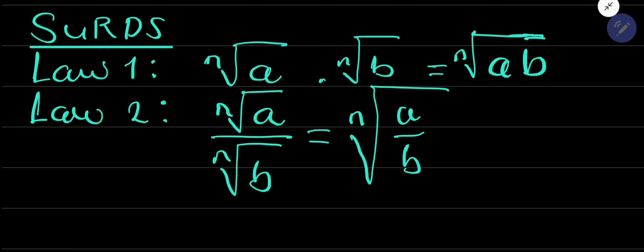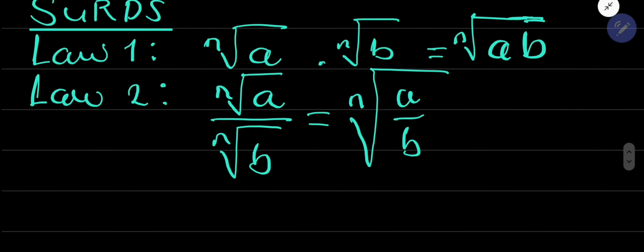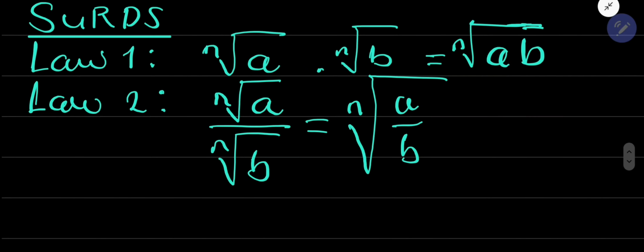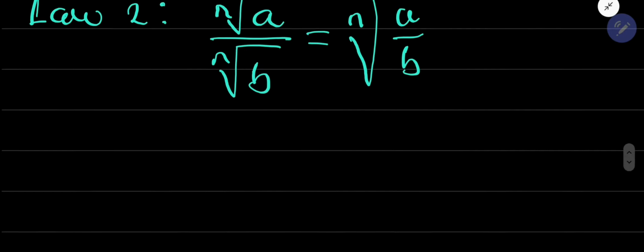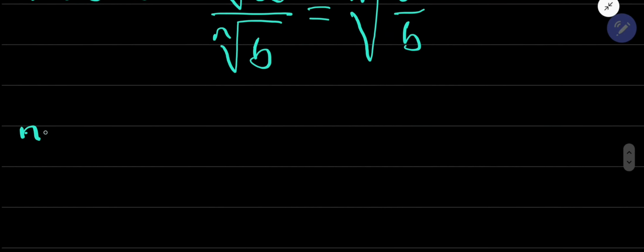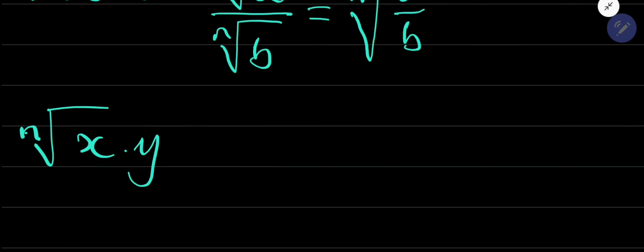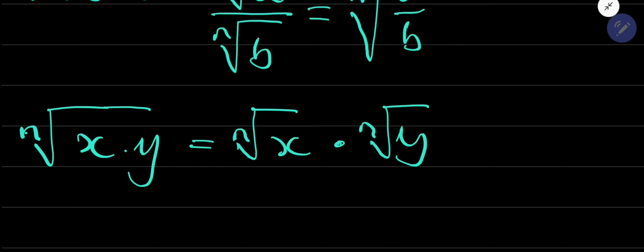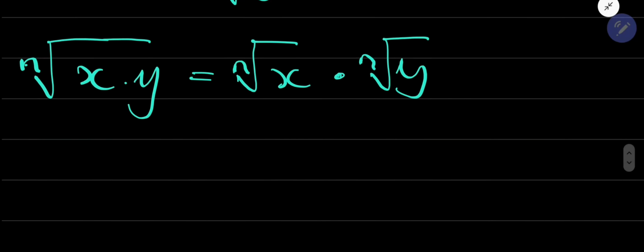Now, let's quickly take an example, example 9, to apply this. Remember, if you do this, you must also know the reverse of it. So let's say that you are given this, let me use y, not n. Then you can make it this. This is a reversal of what we have learned earlier.